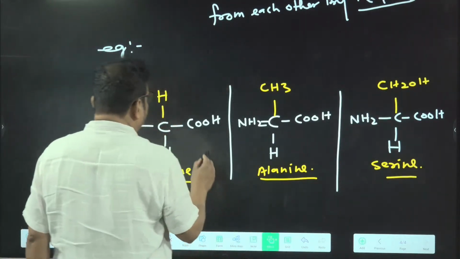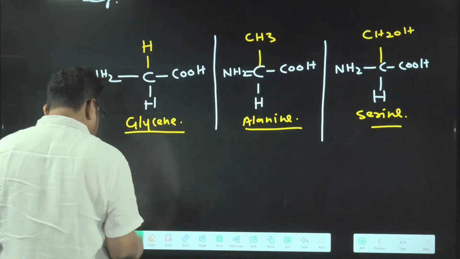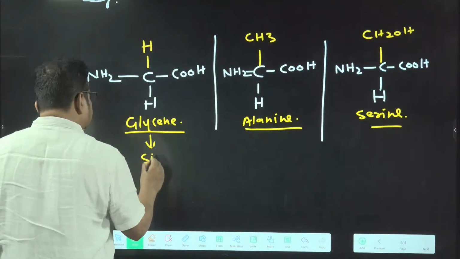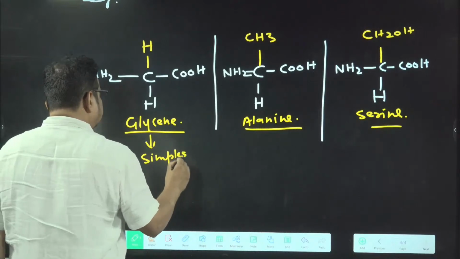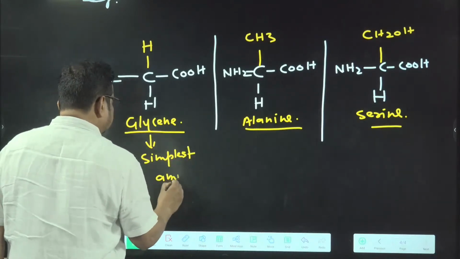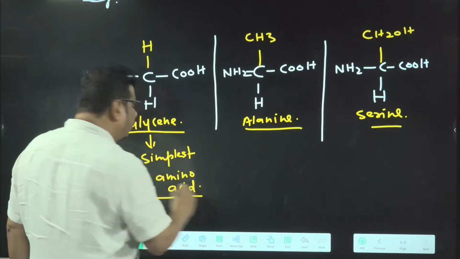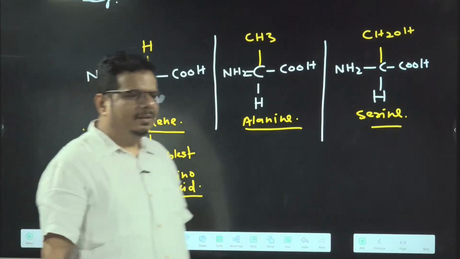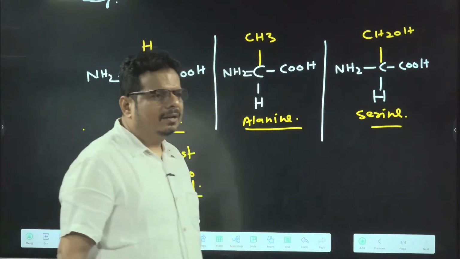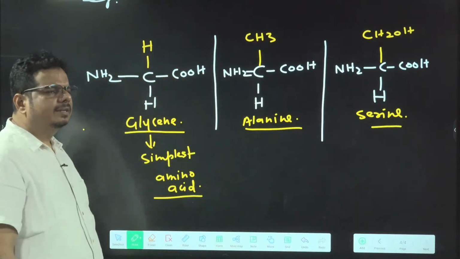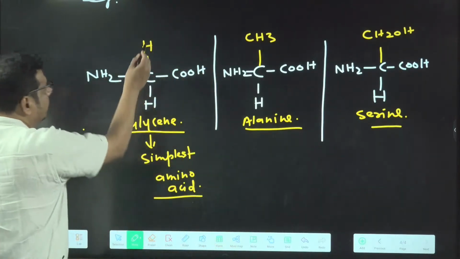Right. Now have a look here. Glycine is the simplest amino acid, and it is the only amino acid that doesn't have a chiral carbon. You know chiral carbon, right? When carbon is attached with all 4 different functional groups. Here glycine does not have a chiral carbon.